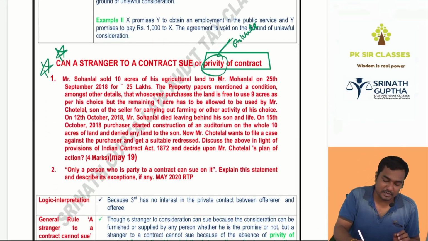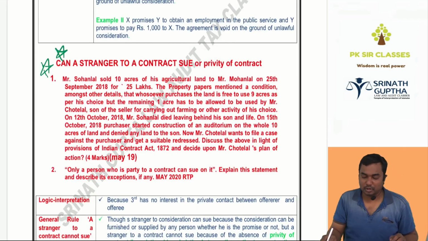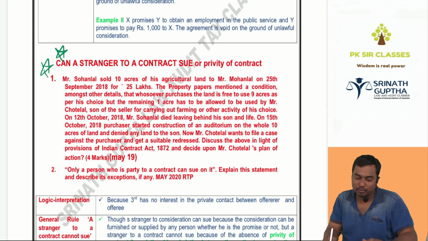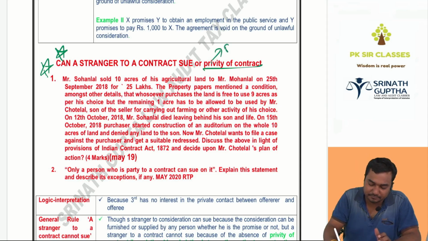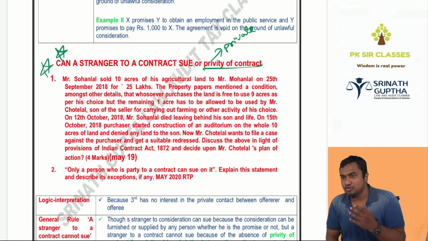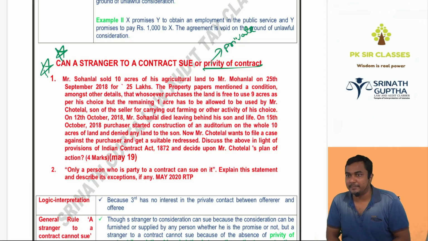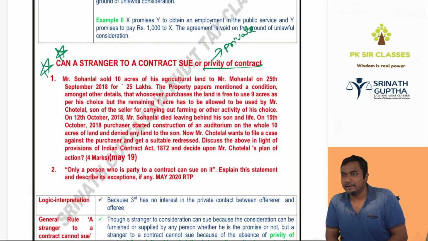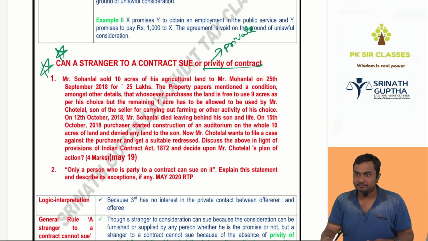Then there is a concept called stranger to contract, stranger to consideration. Stranger to contract को बोलते हैं privity of contract. Privity means private. In Latin, privity means private. So I entered into an agreement with Manoj for sale of my car for 10 lakhs. It's a private agreement between Manoj and SG only. A third party is not supposed to interfere in the agreement between me and Manoj. Privity of contract means every contract is a private agreement between the parties to the contract only. A third party should not intervene.